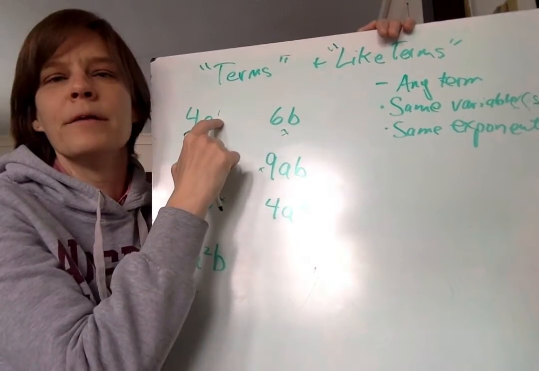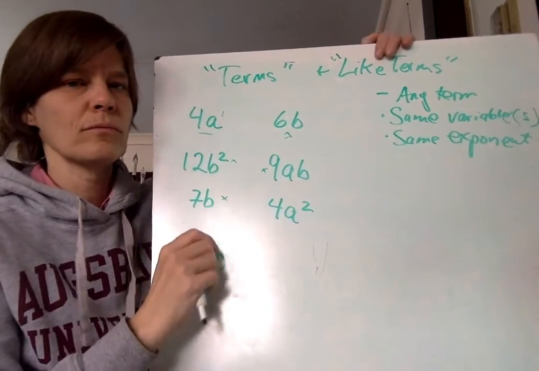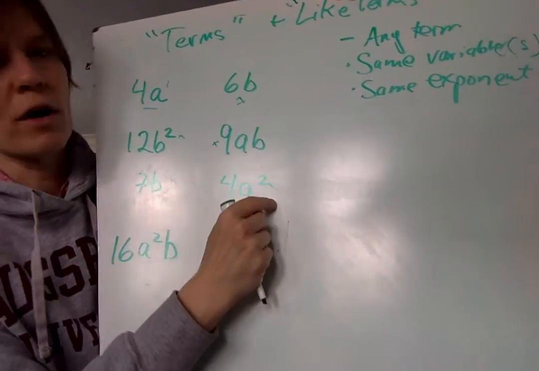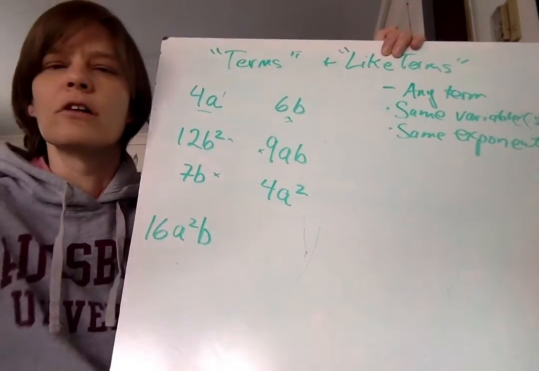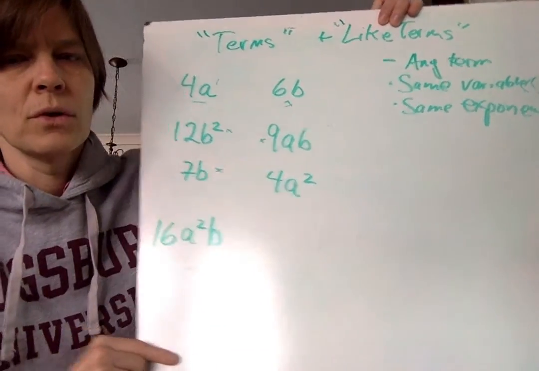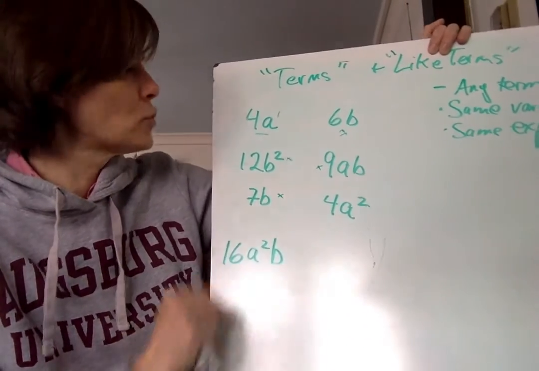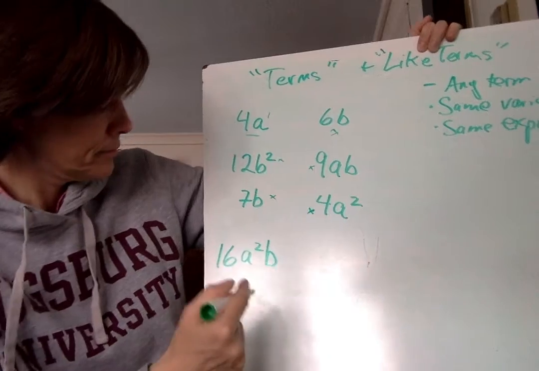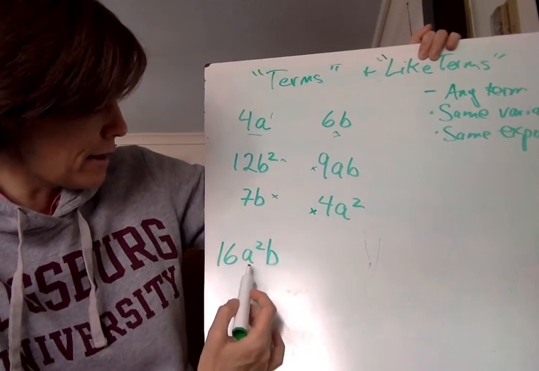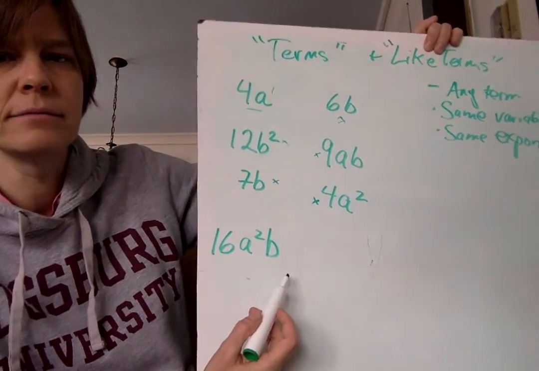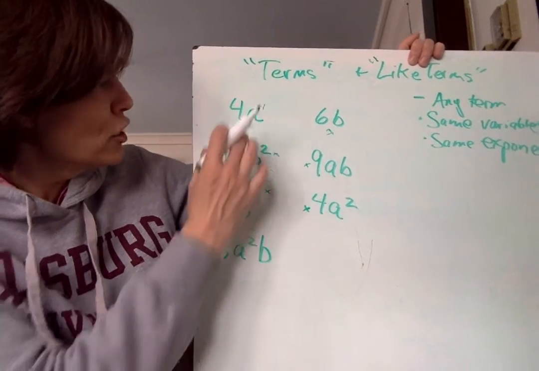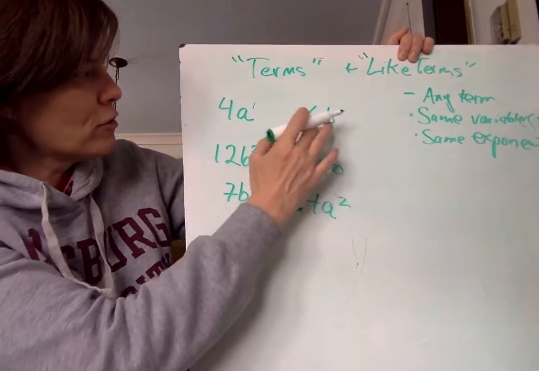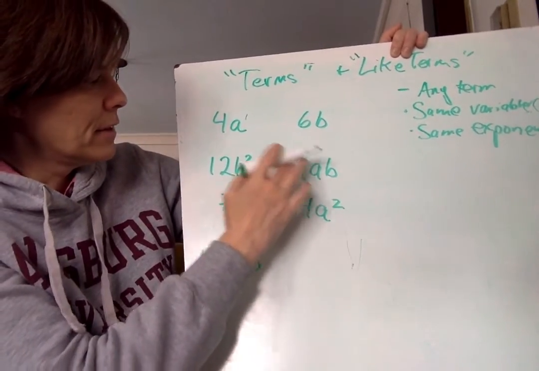That's an implicit 1. So this is squared. I'm realizing I'm getting a little glare. Sorry about that. So these are not, nope. And here, it's 2 exponents and a b. So that's not. So this actually does not have a like term with anything for a. None of these.